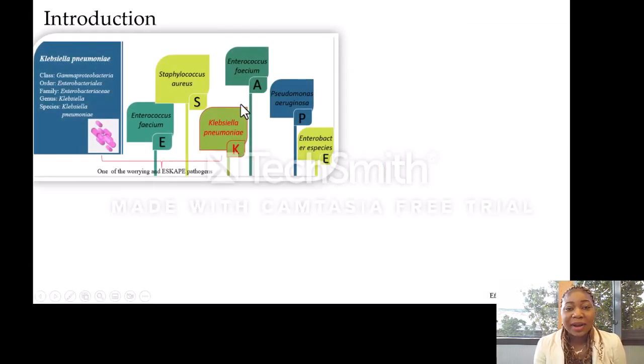Klebsiella pneumoniae is a gram-negative bacteria that belongs to the family Enterobacteriaceae. It has been characterized as one of the worrying escape pathogens owing to its ability to escape virtually all classes of antibiotics, including the last-line resort antibiotics known as the carbapenems.